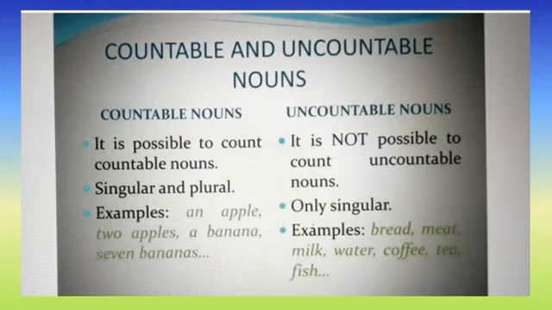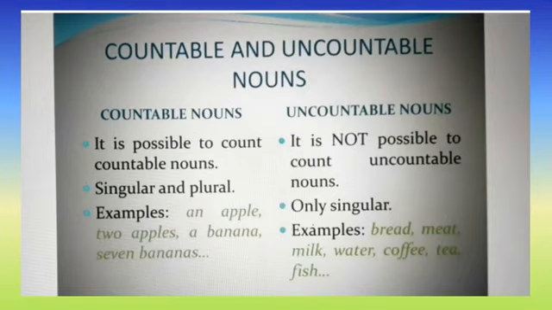Countable nouns take singular and plural form. Uncountable nouns take only singular form. Countable nouns are possible to count. Uncountable nouns are not possible to count.